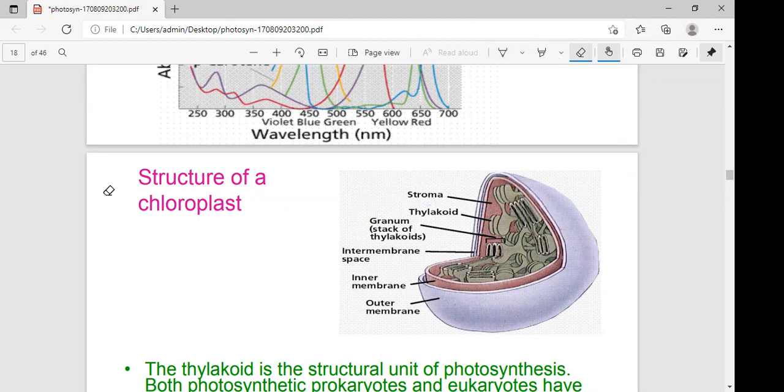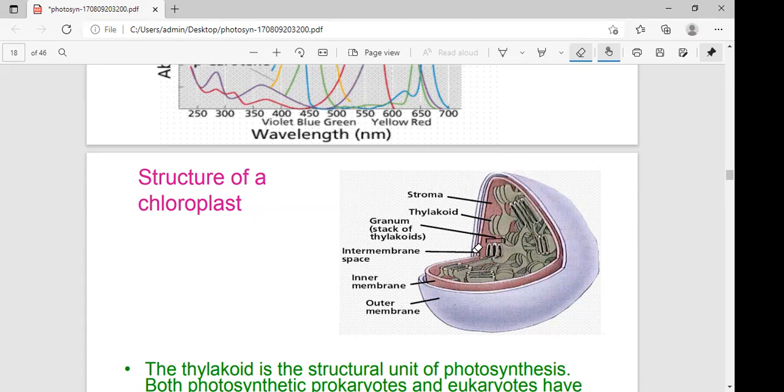Okay, this was yesterday's class. I explained the structure of the chloroplast. Why am I explaining it again? Because many questions are asked. Where do you identify the enzymes in carbon dioxide fixation? That is the stroma. What is the thylakoid? What is the grana? What is the stroma lamella?